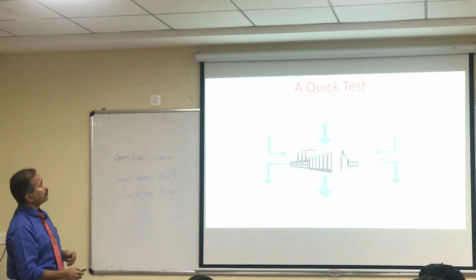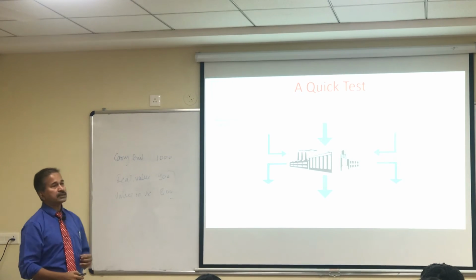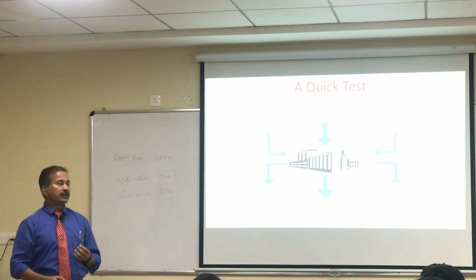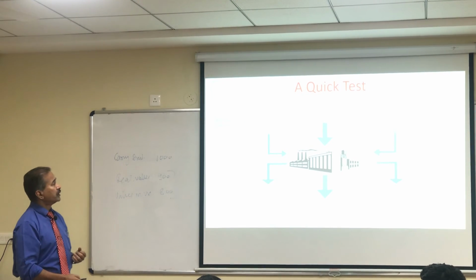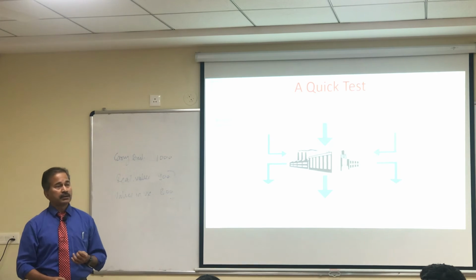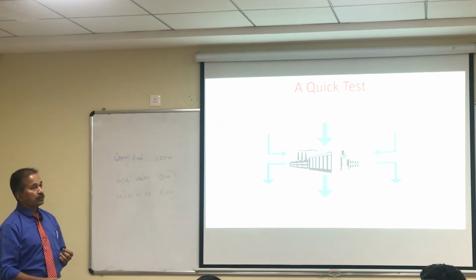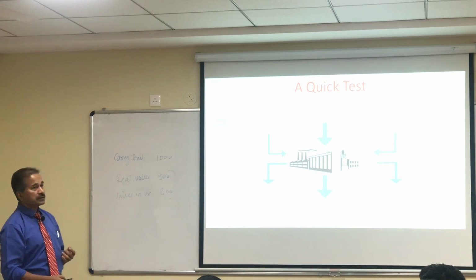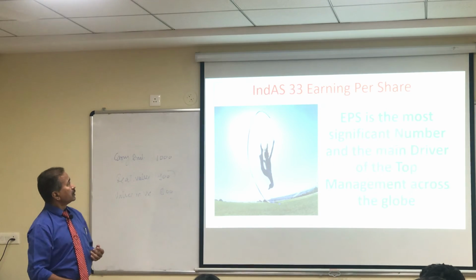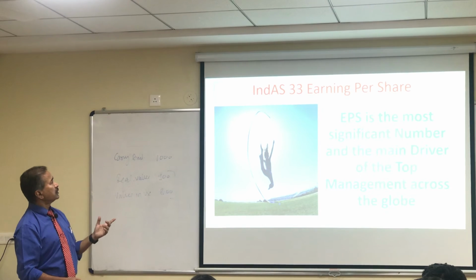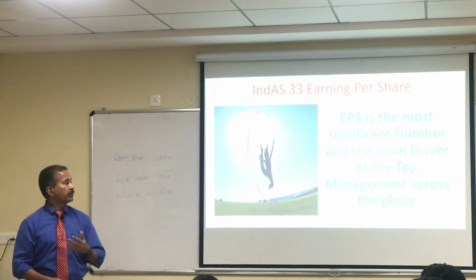So receipt of loan from banks will fall into which category? Proceeds from sale of equipment? Beautiful. Dividend paid to shareholders? Repayment of bank loans? Payment to creditors? And receipt from sales? Good. EPS is, as I said already, the most important one.